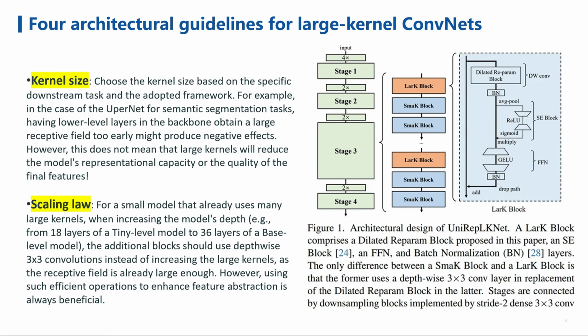On the right, Figure 1 illustrates the architectural design of UniRepLKNet. It shows a large kernel, LarK block, which includes the dilated reparam block we proposed in this paper, an SE block, a feed-forward network, and batch normalization layers. The key difference between a small kernel, SmK block, and a LarK block is that the SmK block uses a depth-wise 3 times 3 convolution layer instead of the dilated reparam block. Stages are connected by downsampling blocks implemented by stride 2, dense 3 times 3 convolutions.